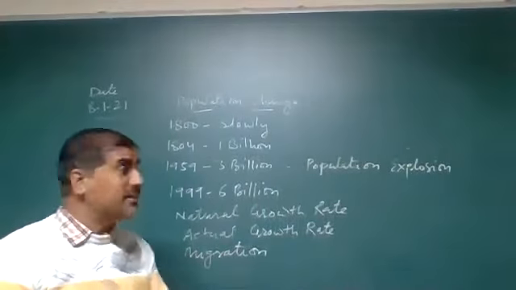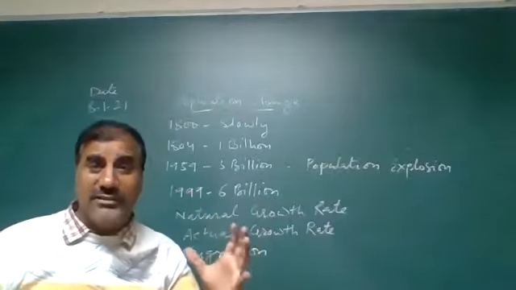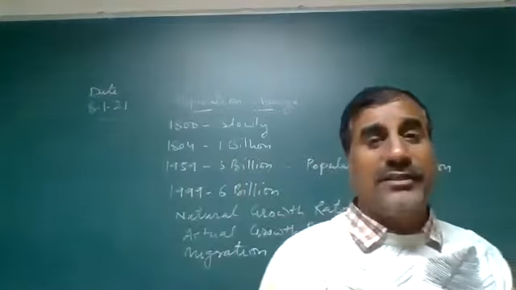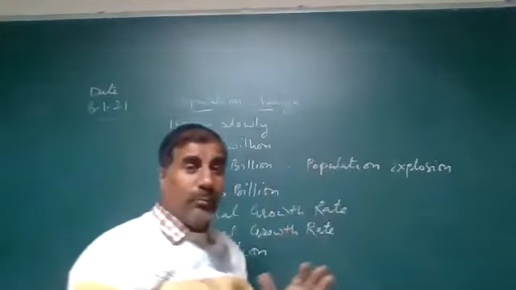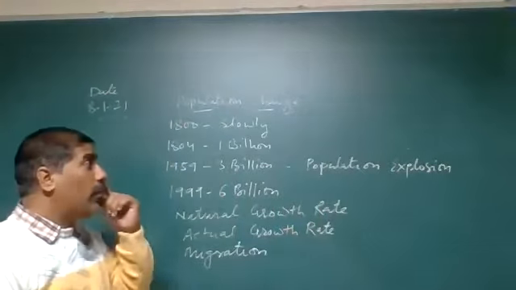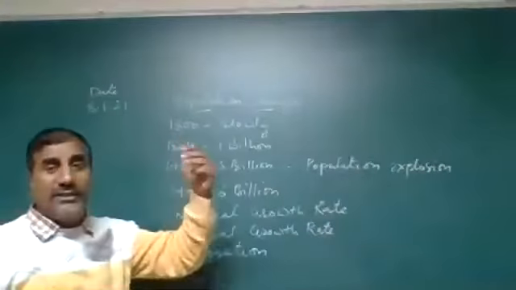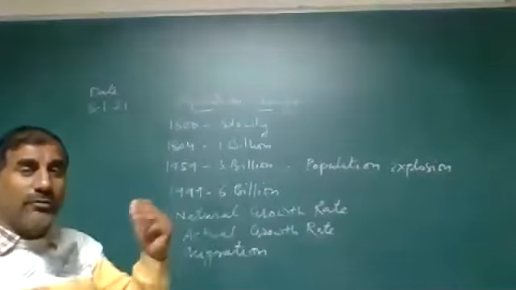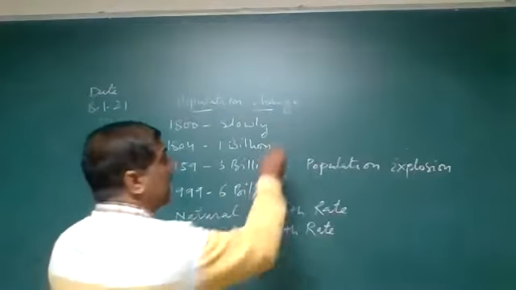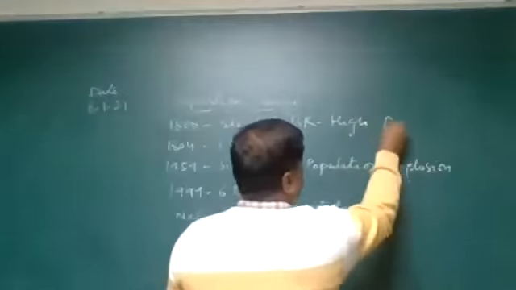Today we will discuss, from the 18th century till now, the reasons why the population has increased: whether the death rate or birth rate changed, and why. During the 18th century, the population growth rate was slow, because the birth rate was high and the death rate was also high.